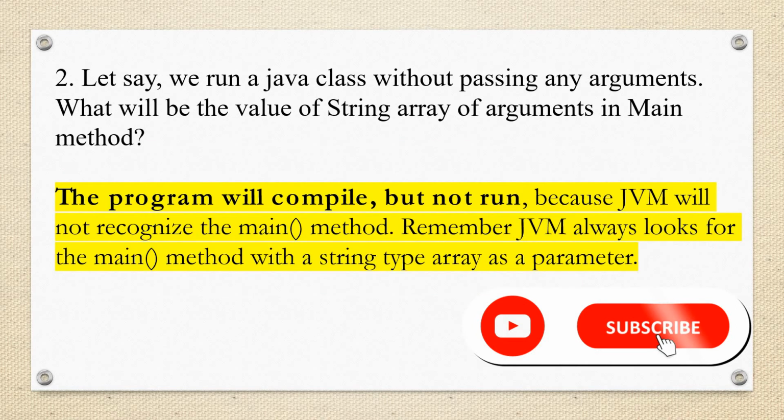So let's say we run a Java class without passing any arguments. What will be the value of the string array of arguments in the main method? It will compile but not run, because JVM will not recognize the main method. Remember, JVM will always look for the main method with a string type array as a parameter. This is a very easy question.